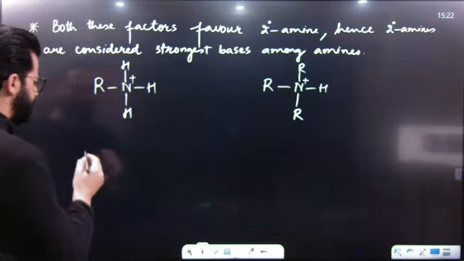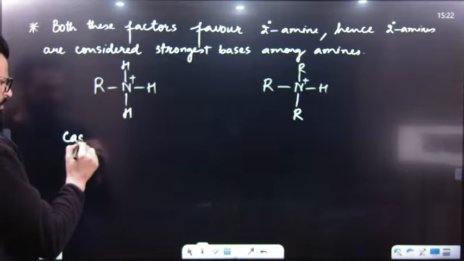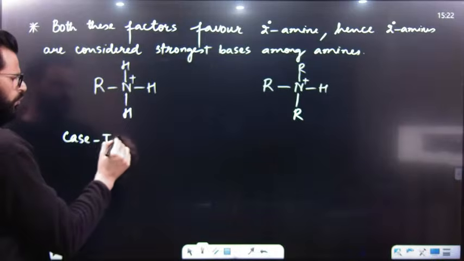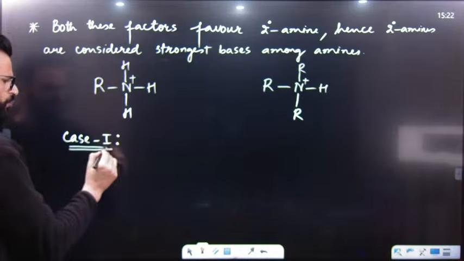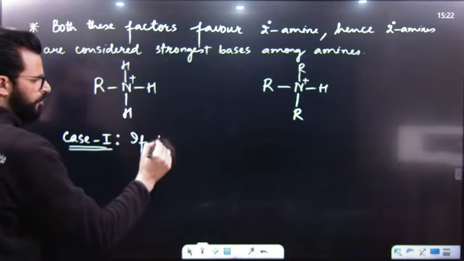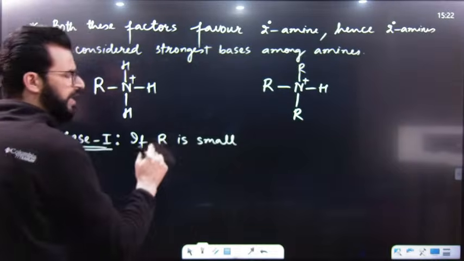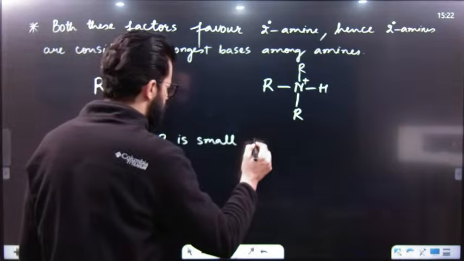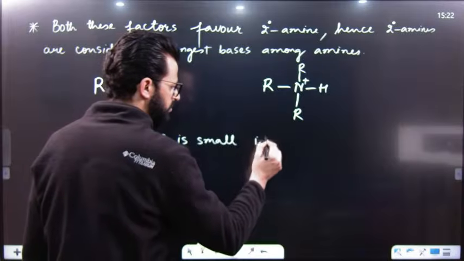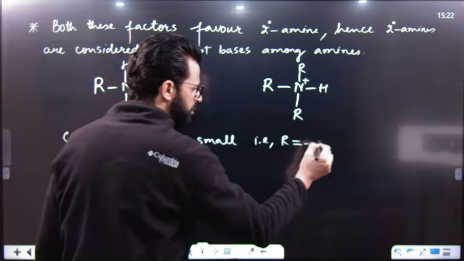Now, have a look. Here, we basically have two cases. Case 1 is if R is small, that means if the alkyl group is small. And we know the smallest alkyl group is when R is equal to CH3.